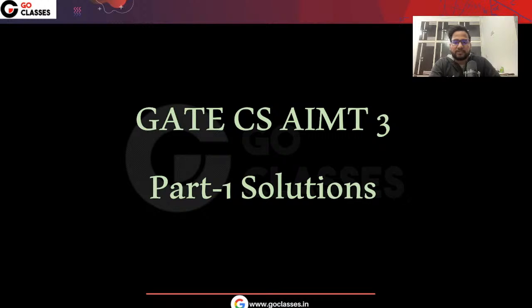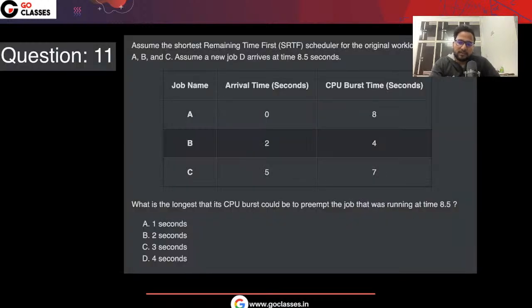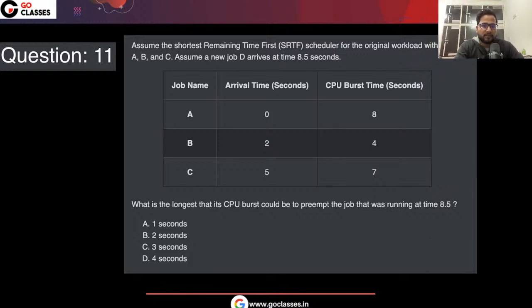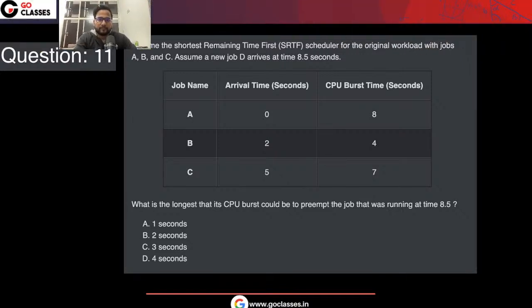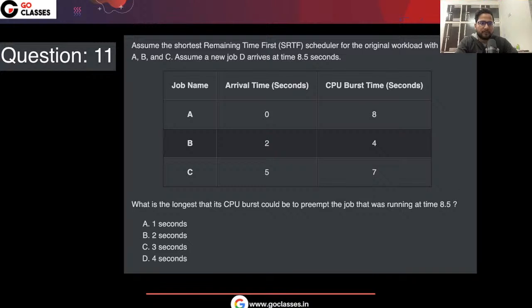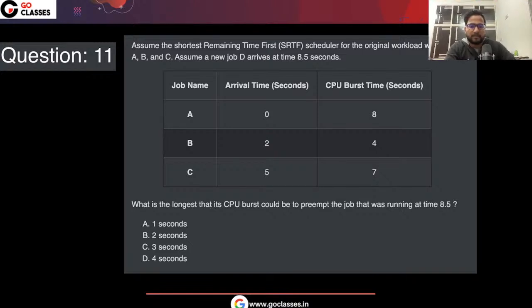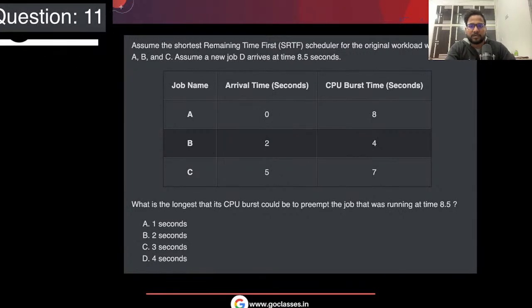Okay, so let's get started. Let's just start with the questions directly. Now this is question number 11. A few of the questions I will be solving, and in the next part Deepak sir will be solving the rest of the questions. I hope you can see this question, right? So maybe I can just adjust my video frame a little bit. Okay, I hope that is fine. So this is question number 11. Let's just start discussing this.